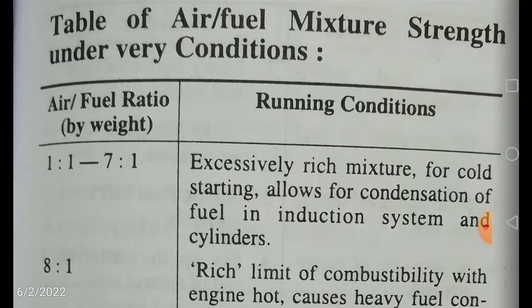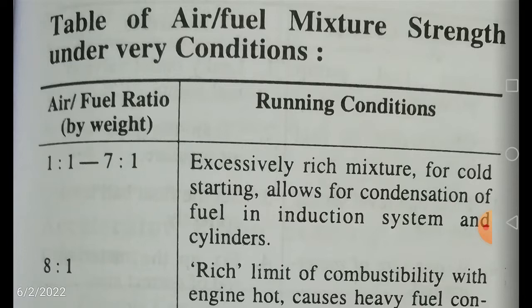Before going into the video, let us understand the rich mixture, the chemically correct mixture, and the lean mixture. Mixture here means air fuel ratio. When air is more and fuel is less, that is called a lean mixture. When air and fuel are in proper proportion, that is called a chemically correct mixture.